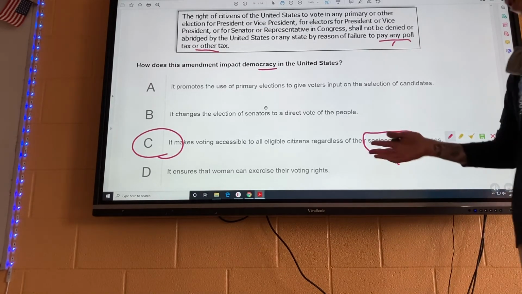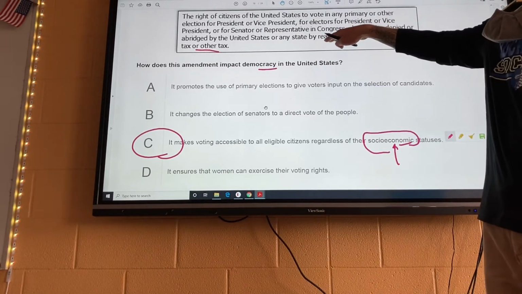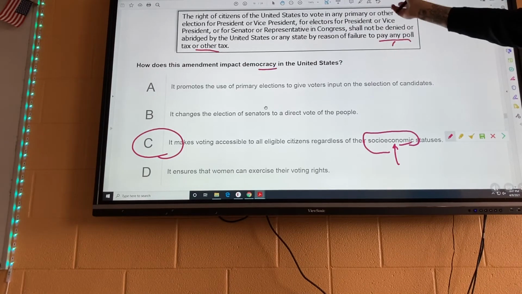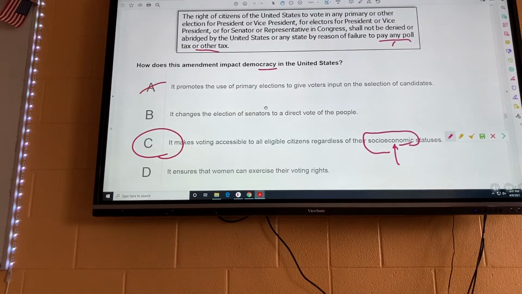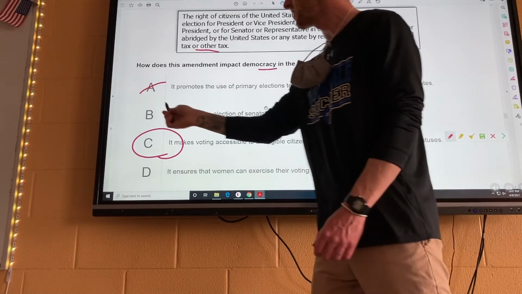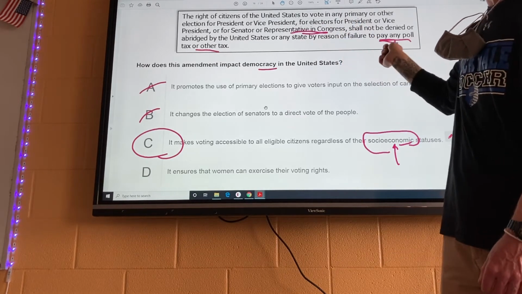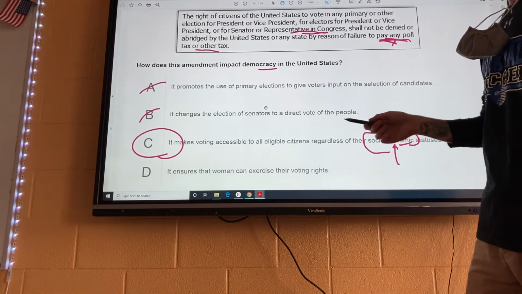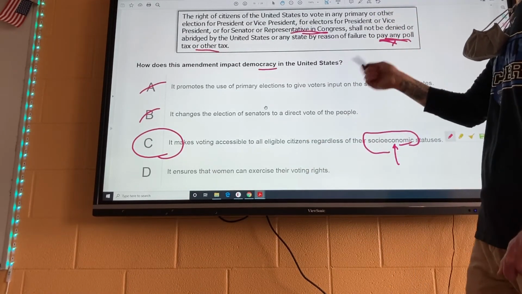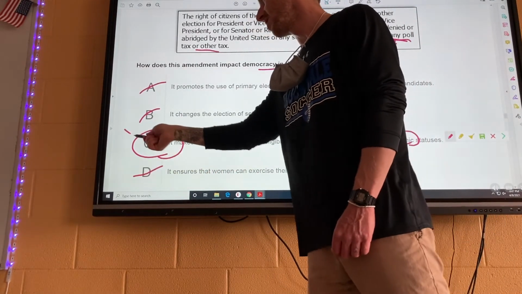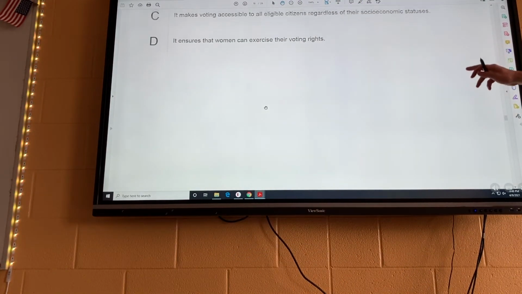Now let's take a look at the wrong answer. A, it promotes the use of primary elections. This has nothing to do with primary elections, and if you look at it, it doesn't have anything like that, so it's definitely wrong. B, it changes the elections of senators to a direct vote of the people. Definitely doesn't. It does talk a little bit about senators and representatives, but there's a better answer in that it involves poll taxes, okay? Or D, it ensures that women can exercise their voting rights. Doesn't have to do anything with women in this one, so your best answer is C. Okay? Cool. Moving right along.